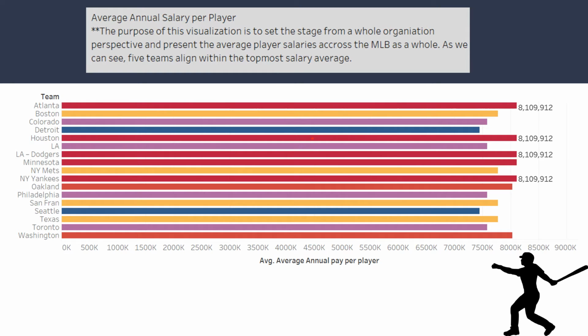The first visualization shows the average annual salary per player per team across the league as a whole. From this graph, we can see that Atlanta, Houston, the LA Dodgers, Minnesota, and the New York Yankees hold the top averages. Conversely, the lowest averages reside within Detroit and Seattle. The value of this visual for an executive leader is that it provides an easy-to-view overview of where the most dollars are being spent within the league in terms of teams and players on average.